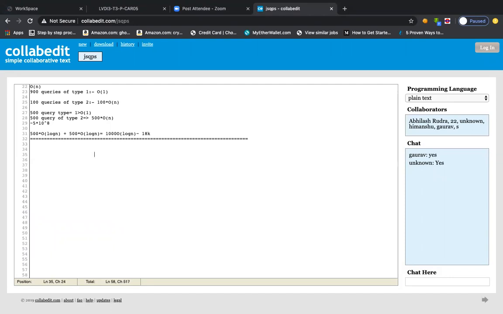The moment I say balanced, you already know what that means: the height difference between the left subtree and the right subtree should not be more than 2, right? So this is the definition of a balanced tree, right? The height of the left subtree minus the height of the right subtree should not be more than 2, right?